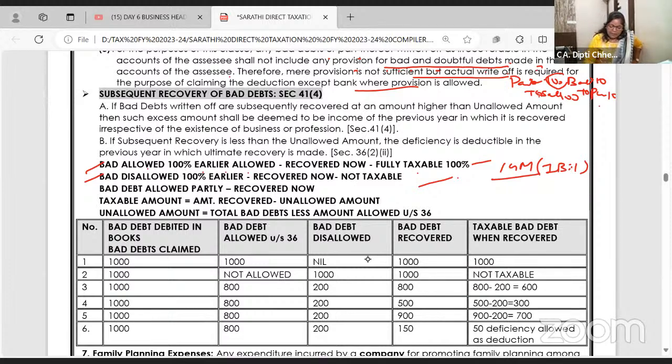Now, bad debt 100% earlier disallowed. I have debited 1,000 rupees. Government said no, there is no proof and this is fake. This expenditure is not allowed. So that time only they disallowed the bad debt. When bad debt was disallowed, that means it was added back. I've already paid the tax. Now after 3 years when I recover, should it be taxable again?